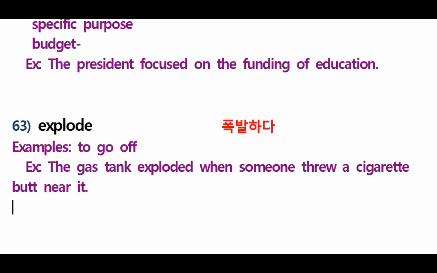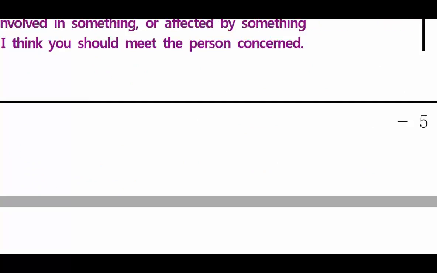So you throw it on the ground and then turn it off or put it off. But you didn't put it off. So the gas tank exploded. Very good. Now let's go for number 64.